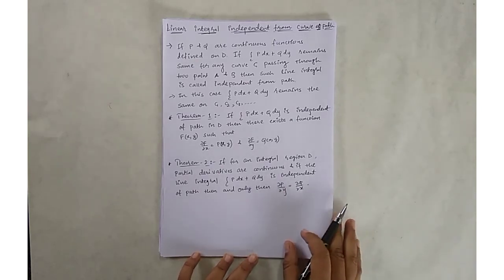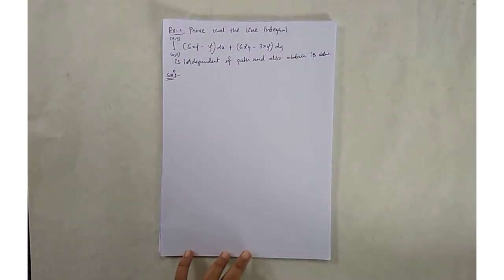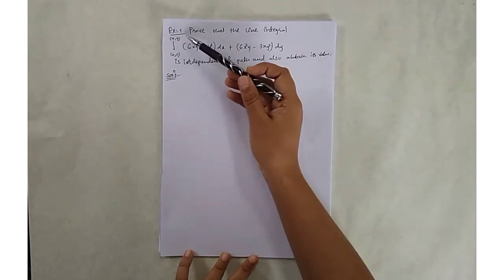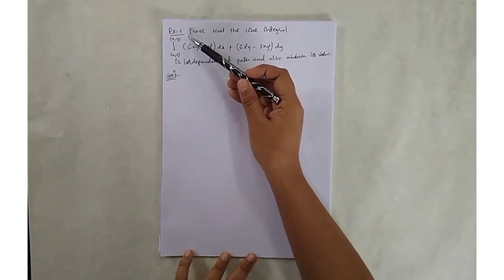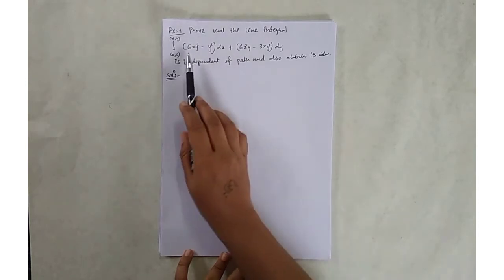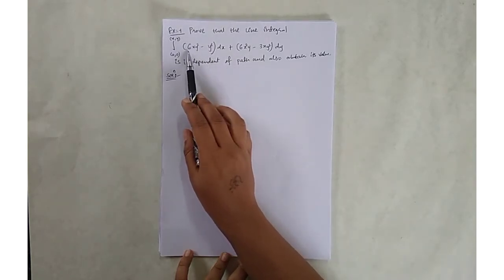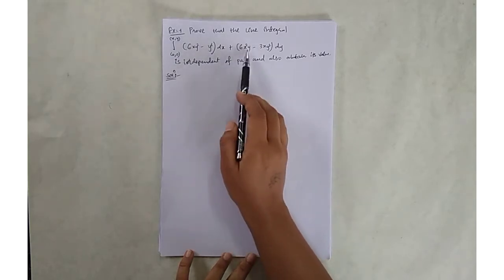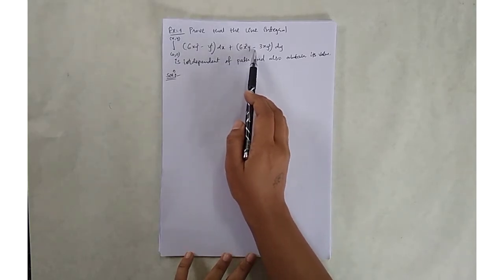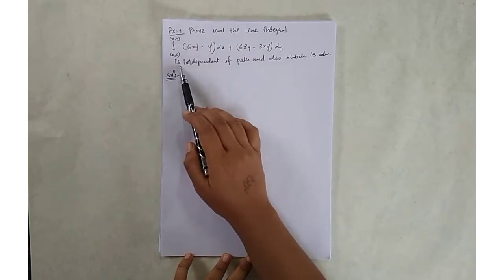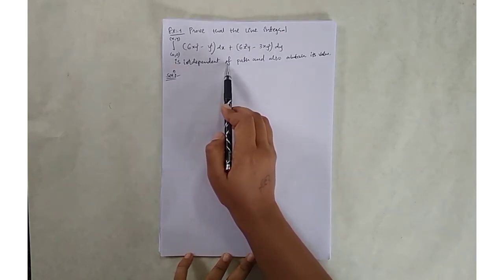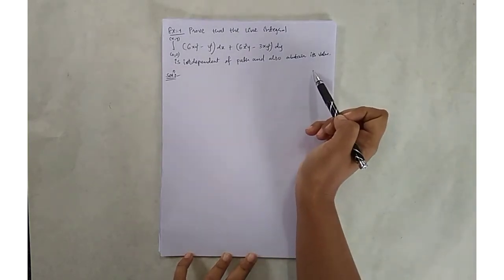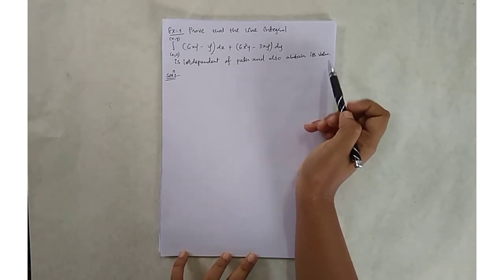So let us see the first example. Prove that the line integral between the two points (0, 0) and (x, y), where the function p is 6xy squared minus y cubed dx plus q is equal to 6x squared y minus 3xy squared dy, is independent of path, and also find its value.